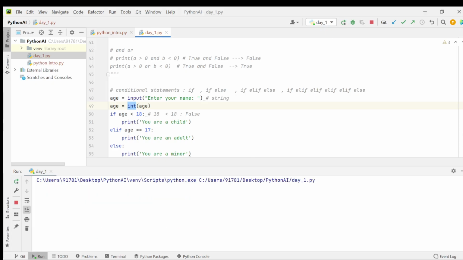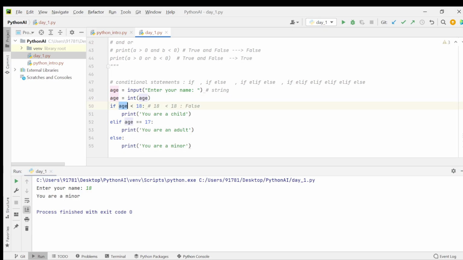If we run the program now and enter the value 18, then enter. You are a minor. It took the value 18 and compared it, and it is true. Now let's try to enter 17. If you enter 17, then we will get: you are a child. The reason is the first condition only has age less than 18. So 17 is less than 18, then it enters into this one. If the condition is something less than 17, then for 17 it won't enter into here.